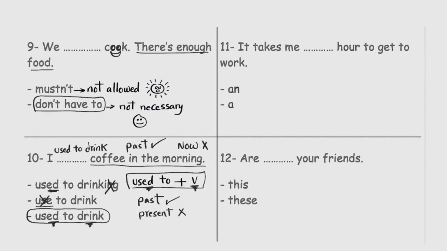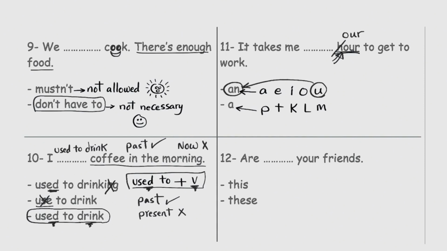And well, we need to look at the first sound in this word, hour. If this word starts with a sound like e, o, a, we use an with it. If it starts with any other sound like p, t, k, l, m, etc., use a. The word hour is kind of tricky. It starts with h, but it's silent. We don't say hour with an h, we say hour. So it actually starts with this sound, a. So we should use an with this word. It takes me an hour to get to work.